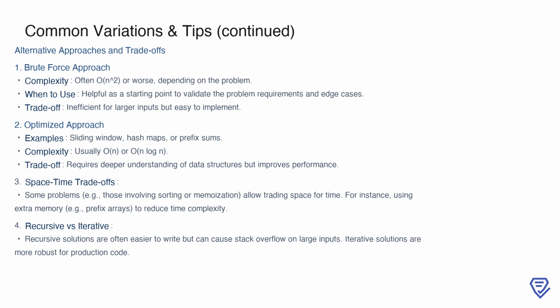Optimized approaches, on the other hand, such as using sliding windows, hash maps, or prefix sums, can reduce complexity to O(n) or O(n log n). These methods require a deeper understanding of data structures but offer significant performance improvements. Another consideration is space-time trade-offs. For example, using additional memory, like prefix arrays, can help reduce time complexity in certain problems.